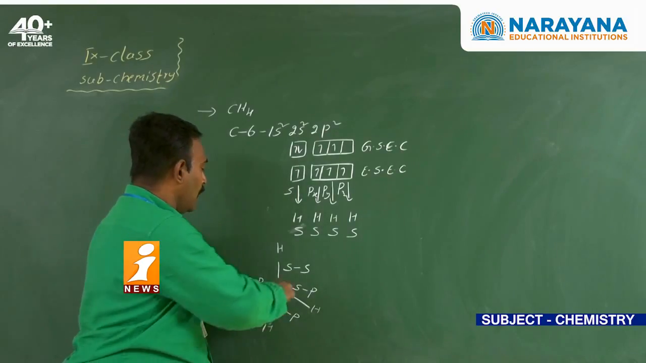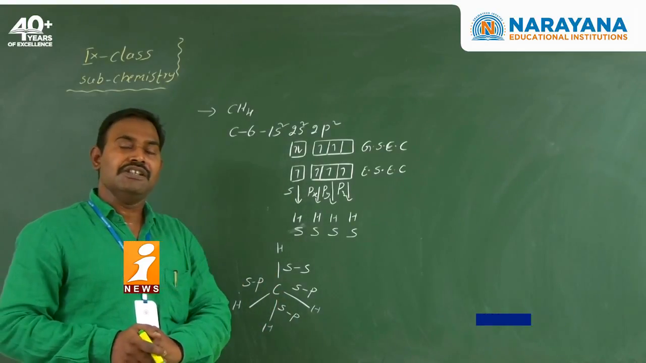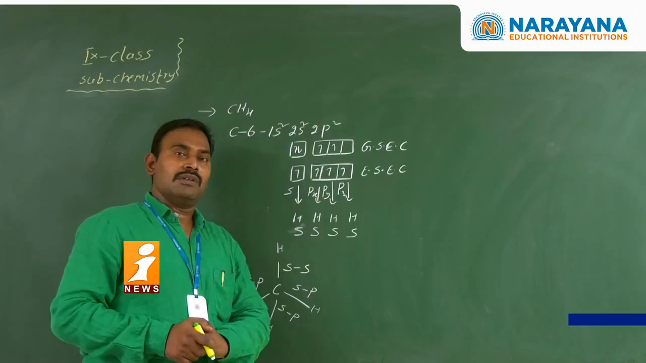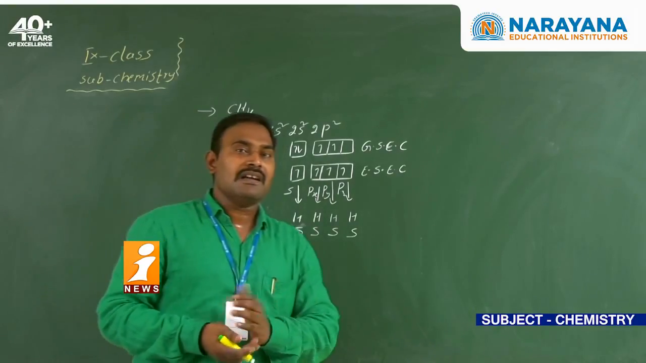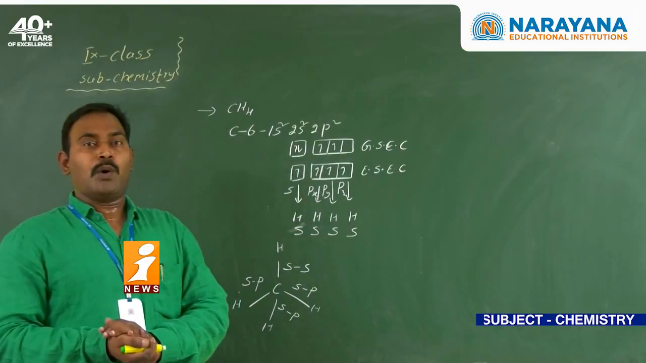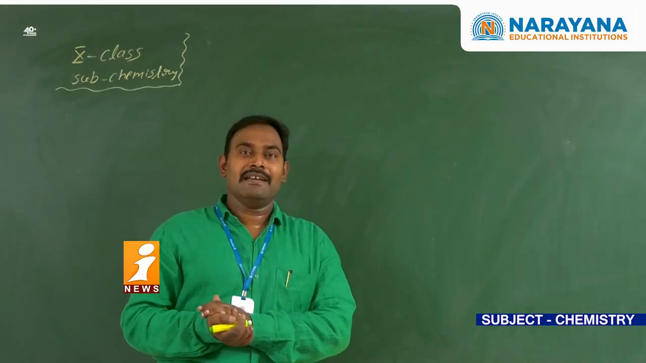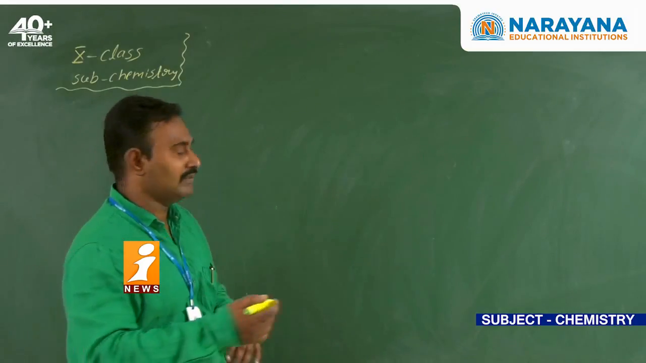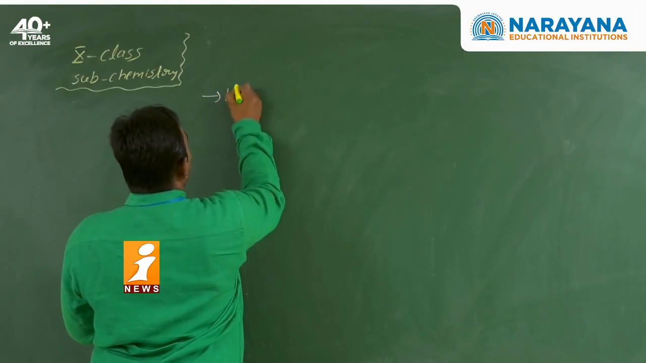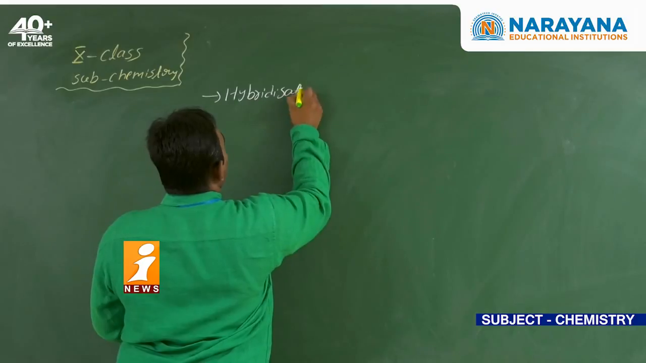Nothing but how the bonds are equivalent, how the 4 bonds in methane are equivalent. That we can explain based on hybridization. The hybridization concept was given by Linus Pauling. Experimentally all the bonds are identical, so that can be explained based on the hybridization. See here, what is hybridization?